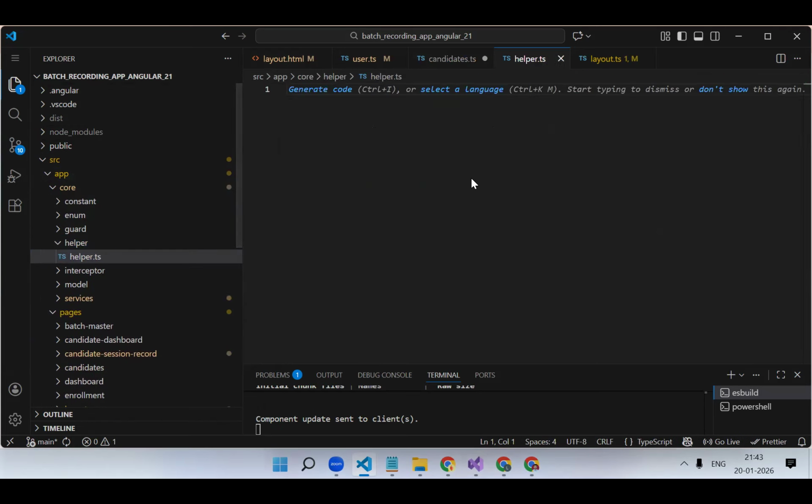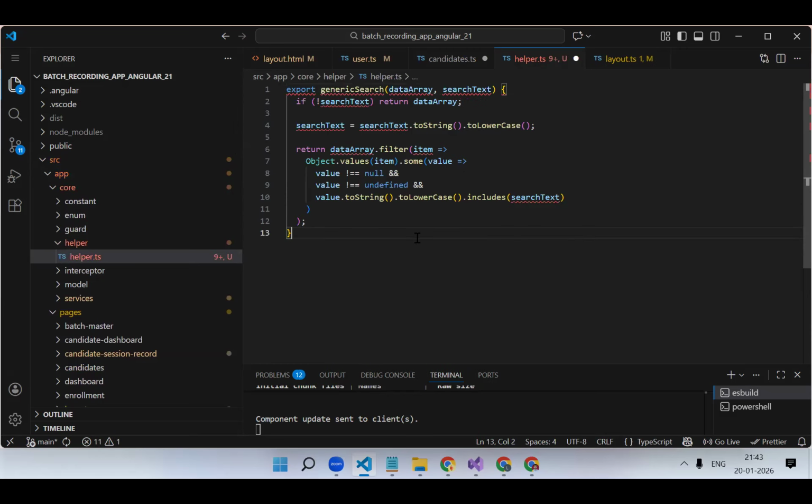In Helper.ts, we export like this. Sorry, we create a normal function. Let's create a normal function, then export. Generic.